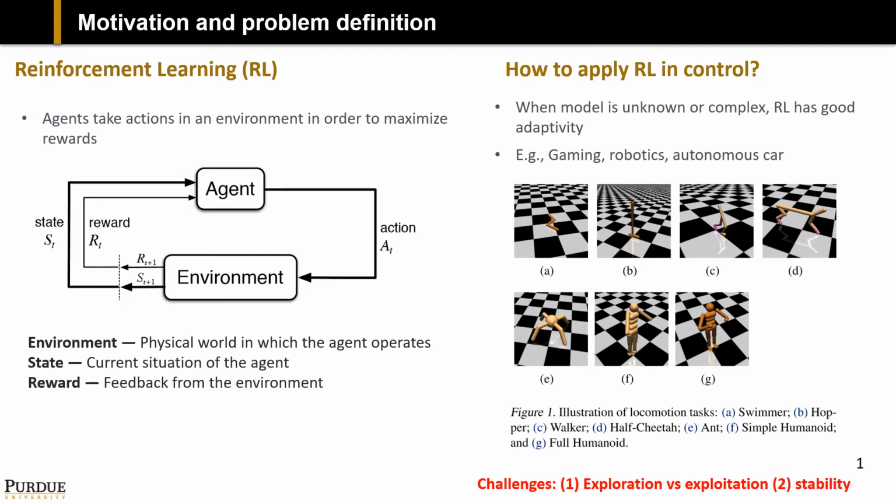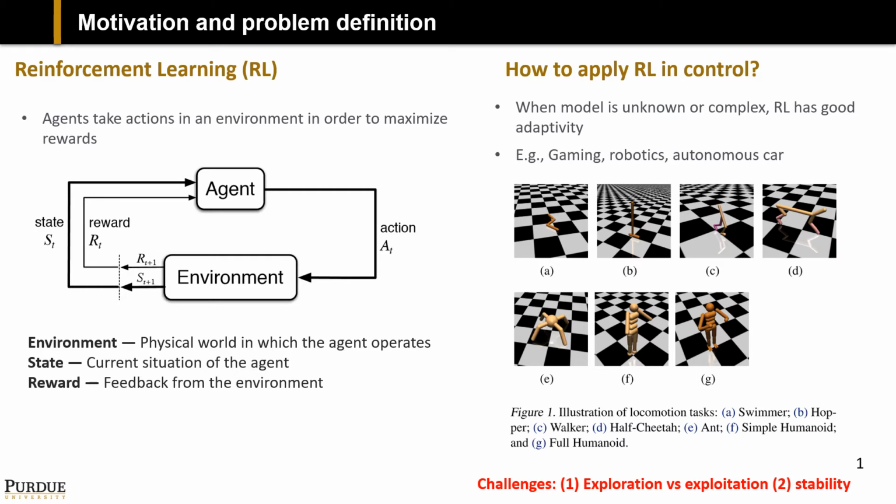In RL, an agent learns in an interactive environment by trial and error using feedback from its own actions and experience. Even if the agent doesn't know the environment, it can still make good decisions if the states can be observed and the rewards are received. This makes RL highly adaptive, an excellent tool to solve control problems. Nowadays, RL has been widely used in control tasks such as gaming, robotics, and autonomous cars.